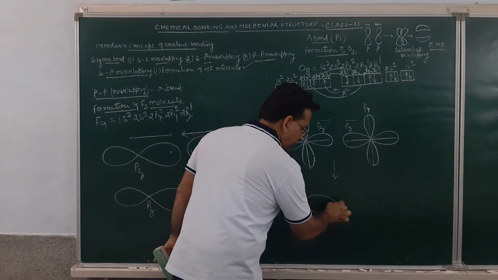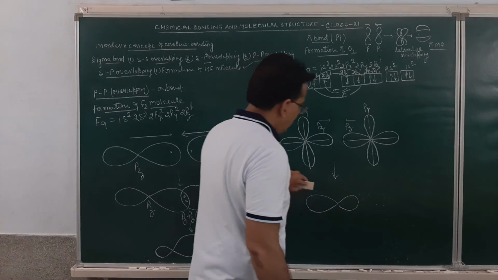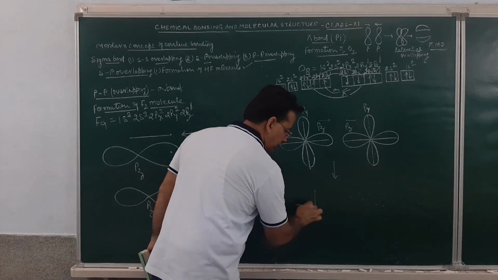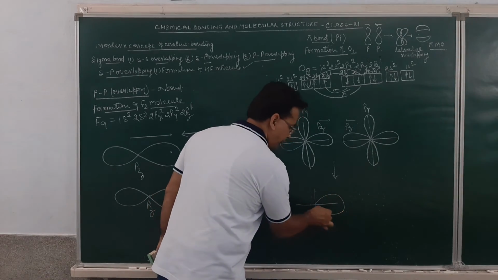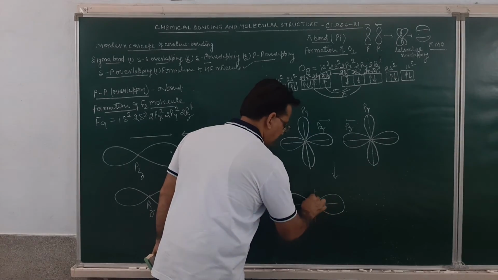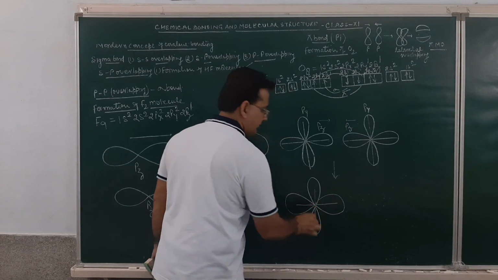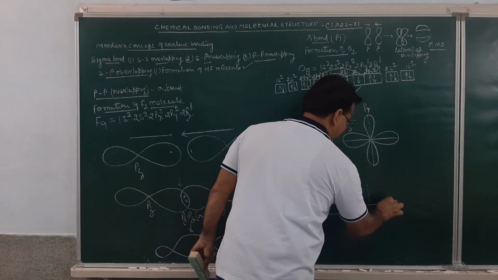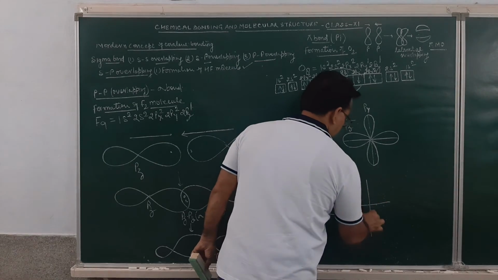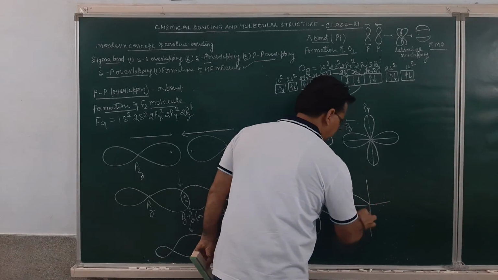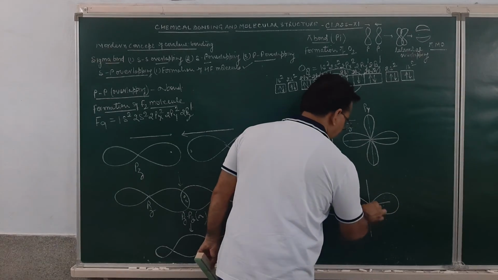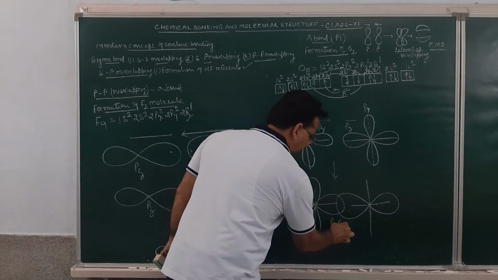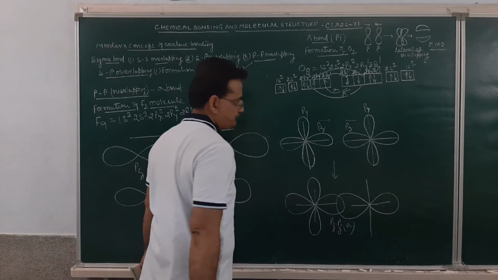So over here, one of the pz orbitals will be this, and another pz orbital will be this. They will overlap along the internuclear axis, resulting in the formation of a sigma bond. So this is the pz and pz bond, a sigma.